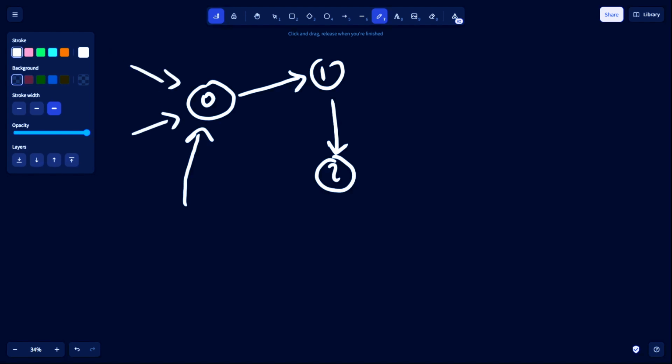That means there are no other teams that are stronger than it. 0 is only stronger than another team. So the champion team is not stronger than every other team, but there are no other teams that are stronger than it. In other words, there are no arrows coming into 0.